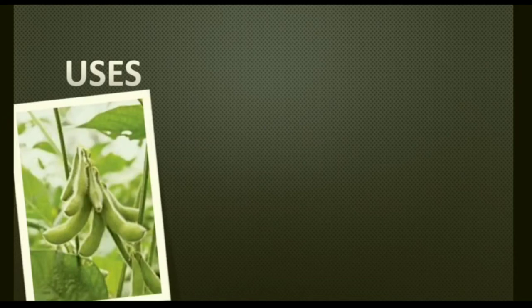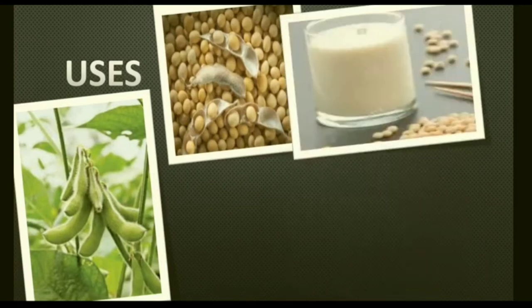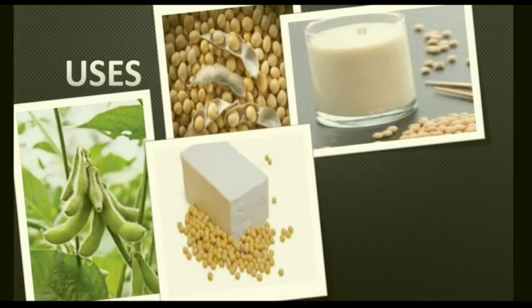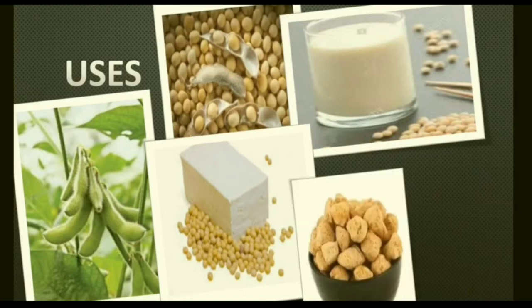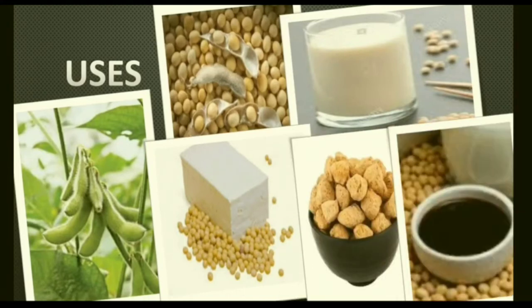Now uses. This is the crop. It can be used as a vegetable. It's dry soya beans. After that we can get soya milk. From the soya milk we can get tofu. Soya nuggets can be made from it, and soya sauce. These are the products which we get from the soya bean.